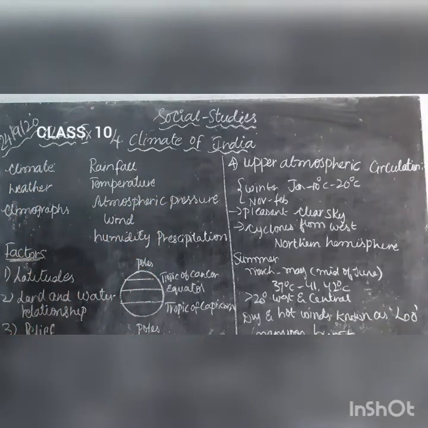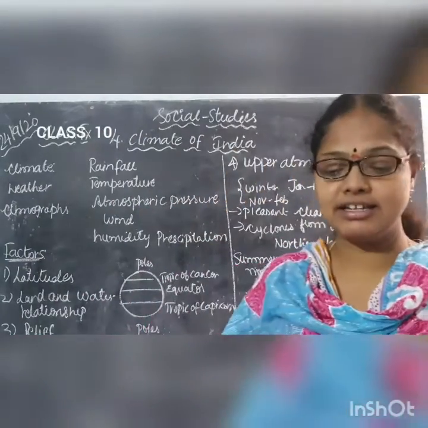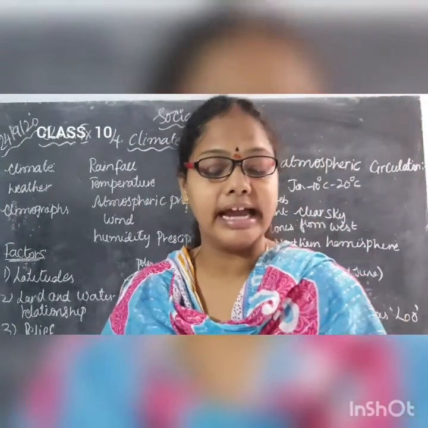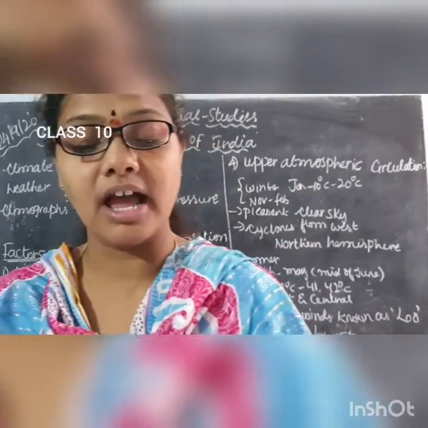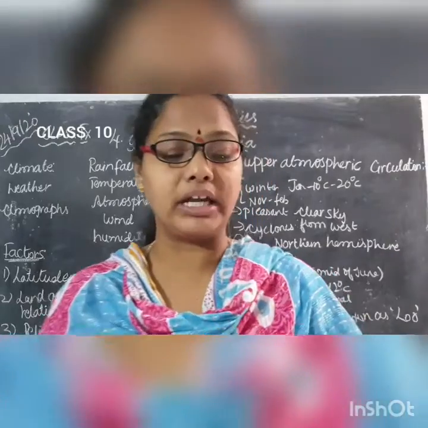Our textbook's fourth lesson is the climate of India. Generally, children, you will have an idea about climate. What is climate? It covers a larger region. About how many years are taken into consideration? Climate is 30 to 40 years.